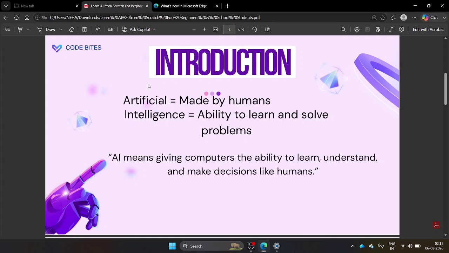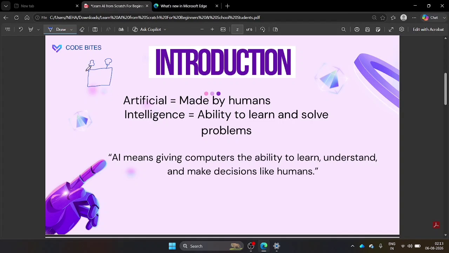Let's combine both artificial and intelligence. Artificial intelligence means we are creating a machine. We have created one machine, all right?